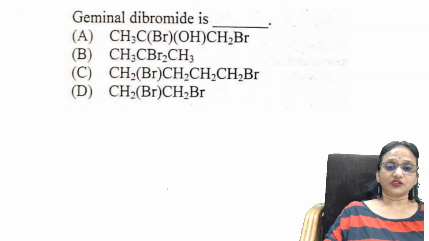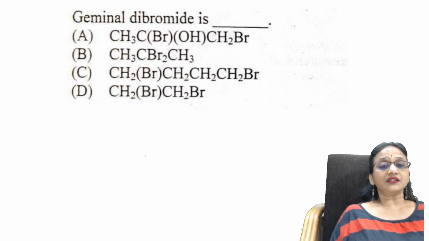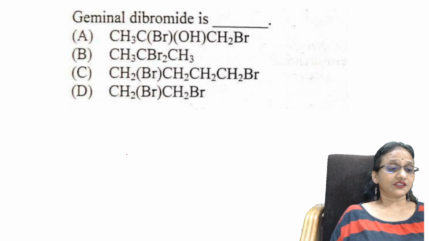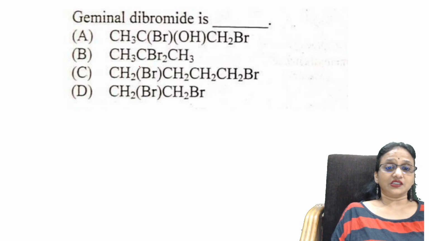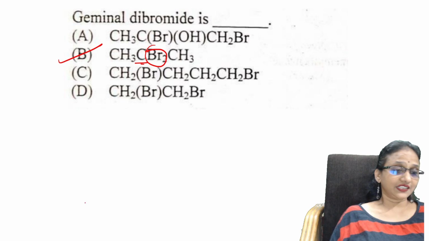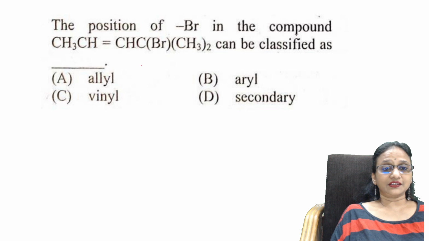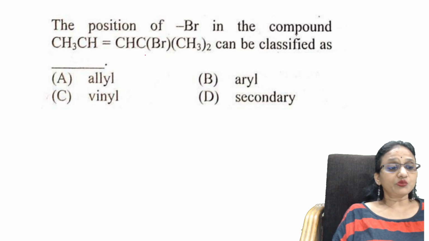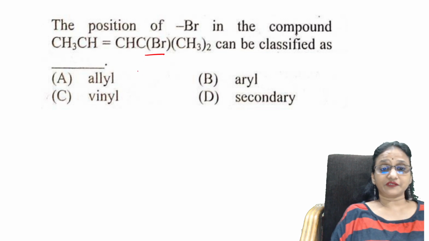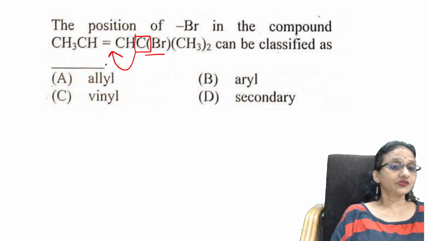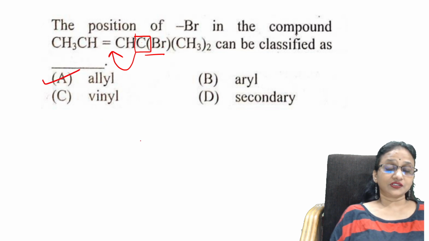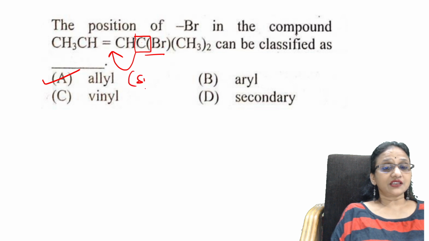Let us understand one more. Geminal dibromide. Which one is this? If I look at this compound, on the same carbon you have two bromine atoms, so it is geminal. Easy. Okay. Next, the position of Br in the compound can be classified. Bromine is here. What is the position classified as? See here, bromine is attached to a carbon, which is then attached to a double bond. So what is this compound, students? It is allyl in nature. Right? In allyl, what is the hybridization?